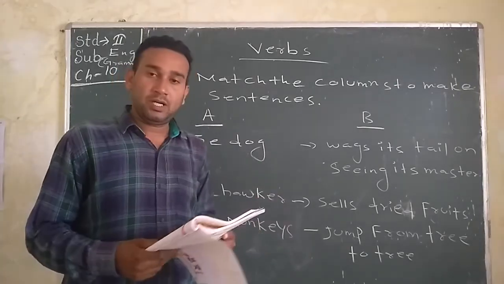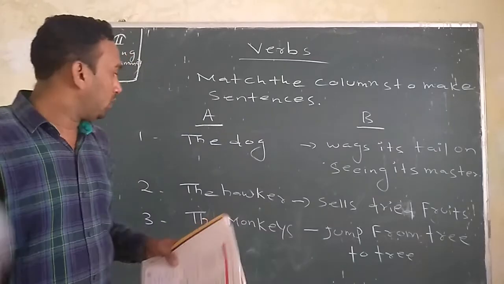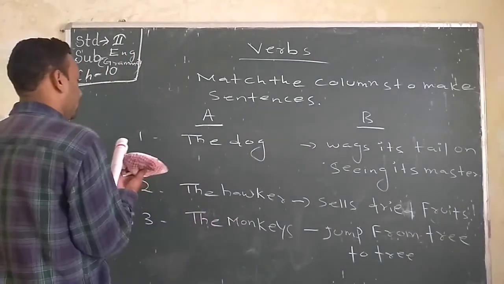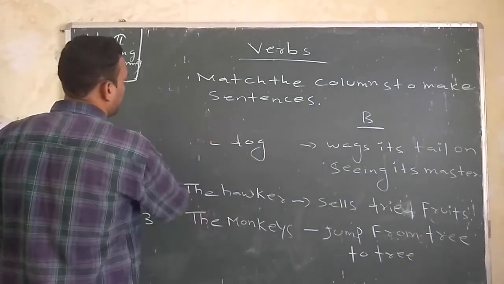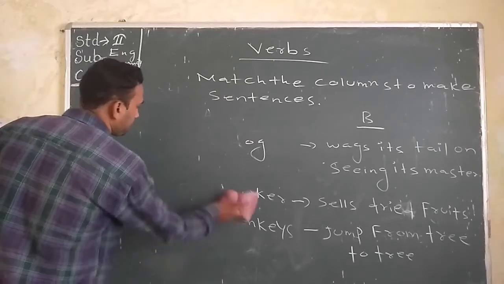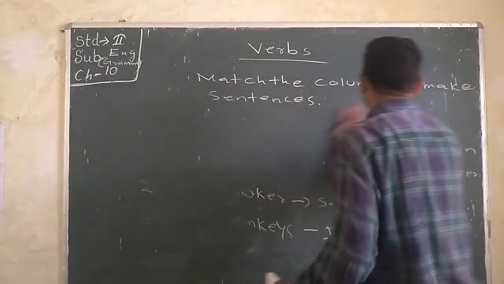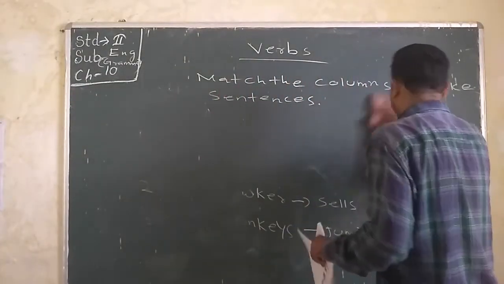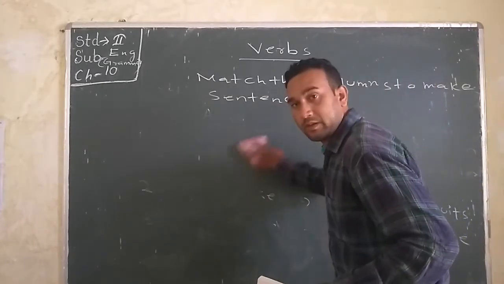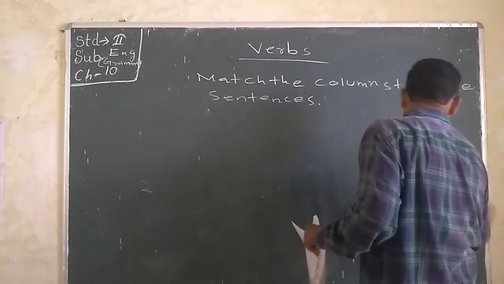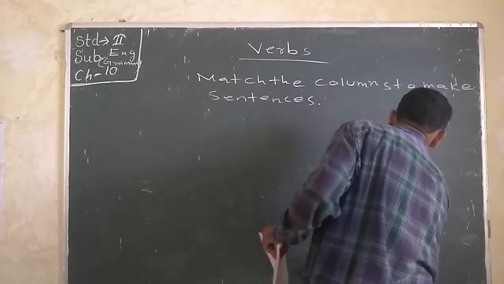Okay, so next number you have to do is choose the correct word. So see the blackboard properly. See the blackboard.